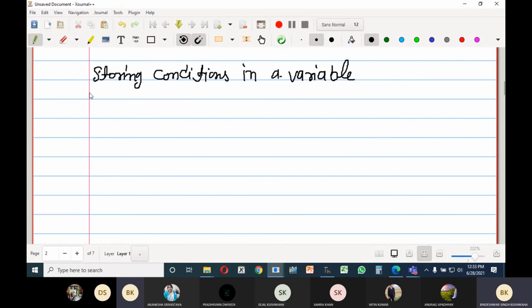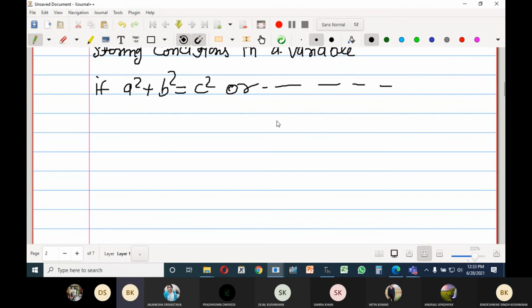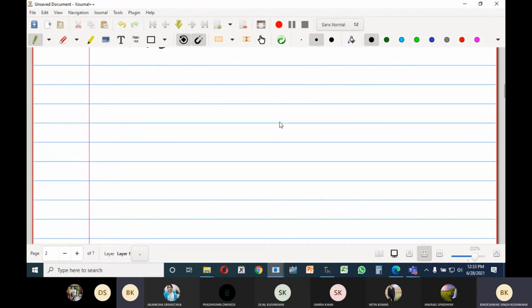See that we were writing this big one, if a square plus b square is equal to c square, or something like this one. We can also do this one like this here. Suppose I am writing here a is equal to 3, b is equal to 4 and c is equal to 5.